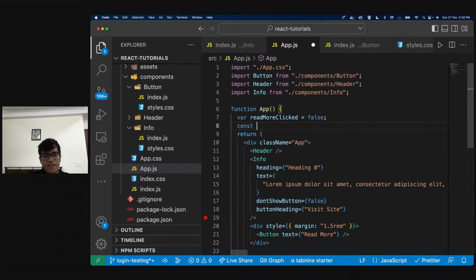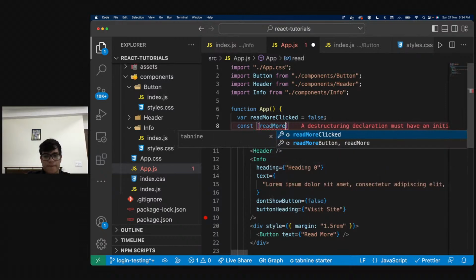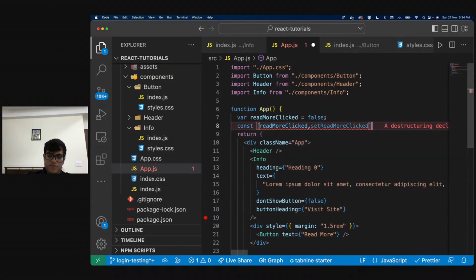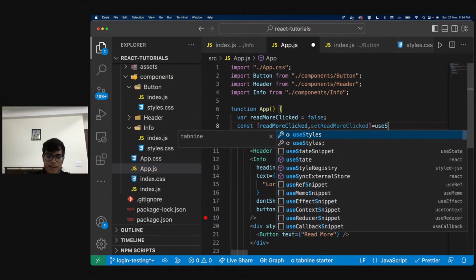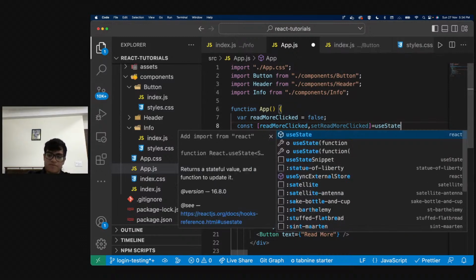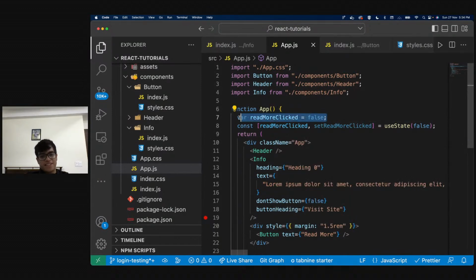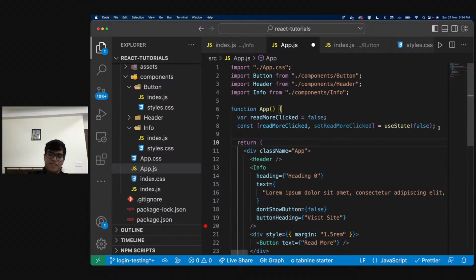So the syntax for that is basically readMoreClicked, comma, setReadMoreClicked, right? And I'll explain this in a while. Right now, I'm just writing the syntax of it. Correct? Okay. So this entire line is now this line, right? So basically, for now, let's just understand that what I've written over here is basically this. I've declared a variable called readMore, and now I'm saying that that variable's default value is false, right? So now I can get rid of this, and this is my code.